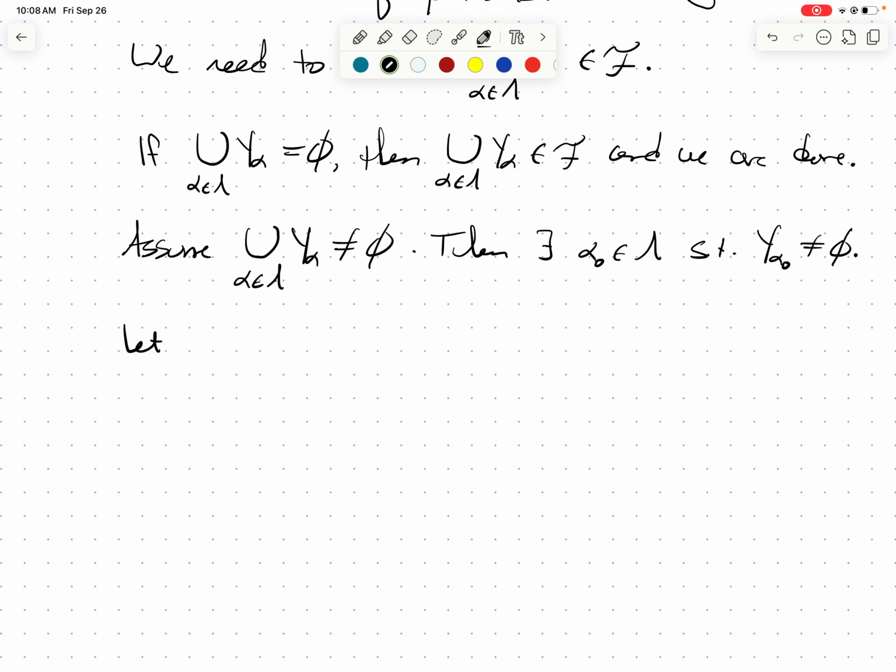So let's look at this arbitrary union's complement. By De Morgan, that's equal to the intersection of all of these y alpha complements. I am really trying to use the prime notation. That's actually what I thought I preferred, but apparently I like the C's.